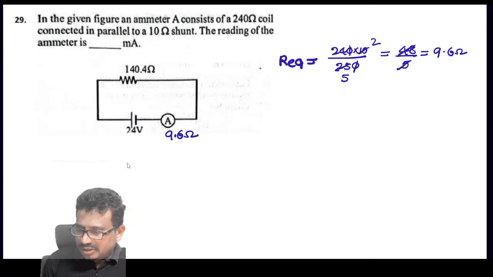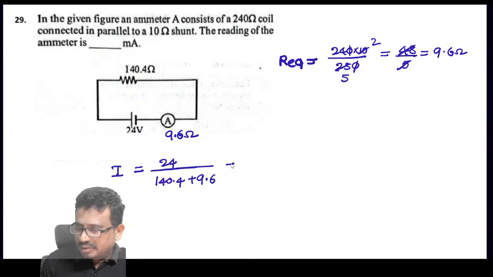The total resistance, then the current I will be equal to 24 by 140.4 plus 9.6, which will come to 24 by 150.